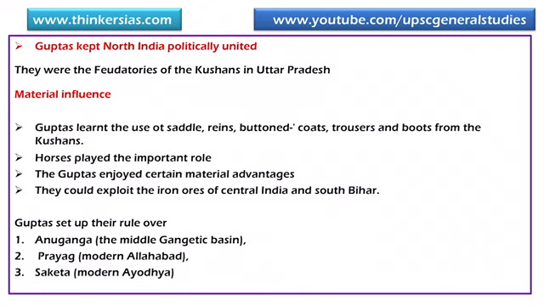Now, let us look at the material influences during the Gupta Empire. Guptas learnt the use of saddles, reins, buttoned coats, trousers and boots from the Kushans. Chariots and elephants had ceased to be important. Horses played the important role.